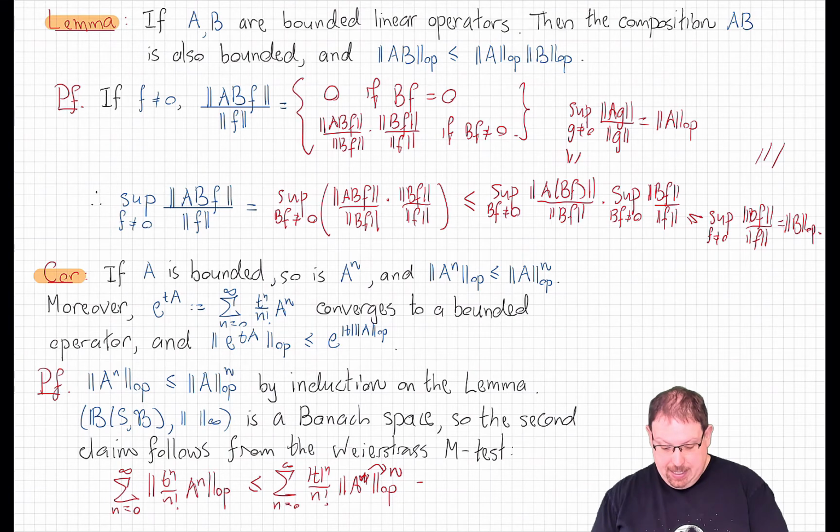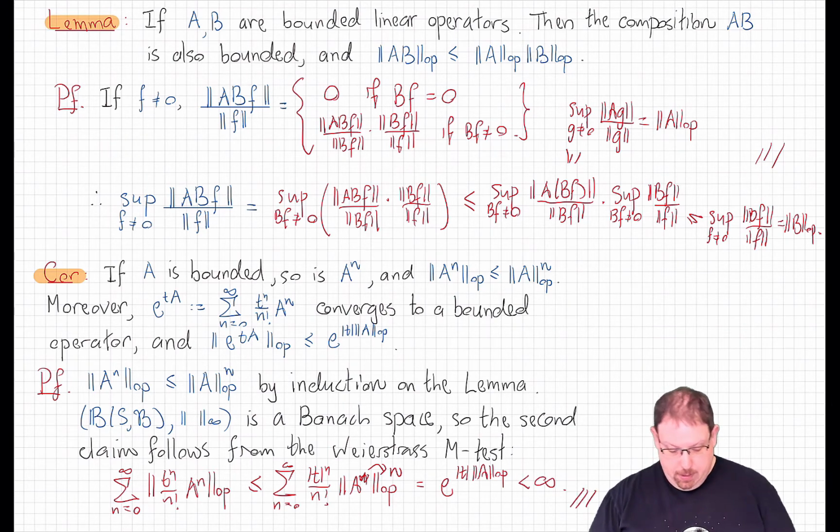And now that is exactly the power series expansion of e to the absolute value of t times this constant, the operator norm. If A is a bounded operator, then that operator norm is finite, and so this exponential is finite, which shows by the Weierstrass M test that we do have an element here of the bounded operators, which we'll call the exponential of tA.